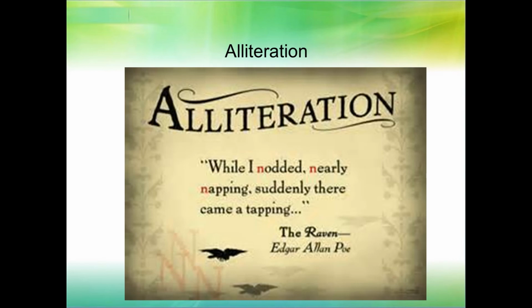Probably one of my top 10 favorite writers would be Edgar Allan Poe. "While I nodded, nearly napping, suddenly there came a tapping, as of someone gently rapping at my chamber door." That's from The Raven, probably his most popular poem. Nodded, nearly napping. That's alliteration, right? Repeating the same consonant sound.